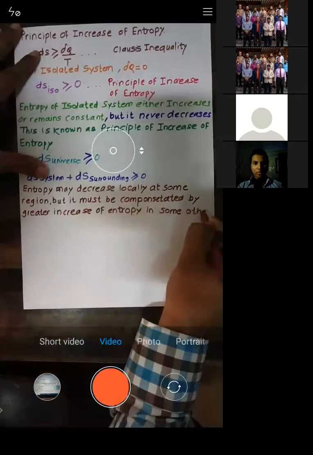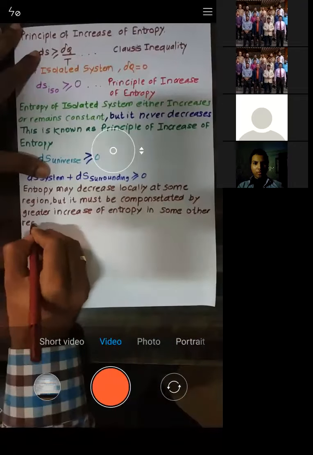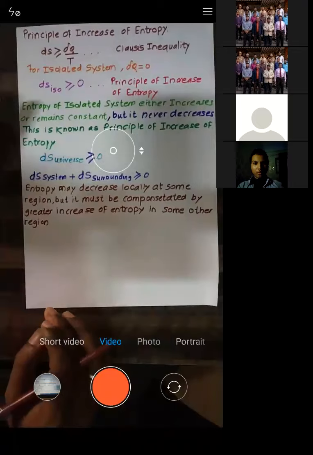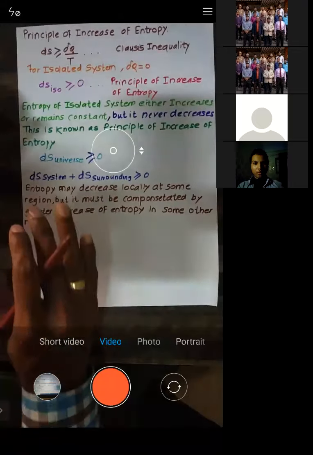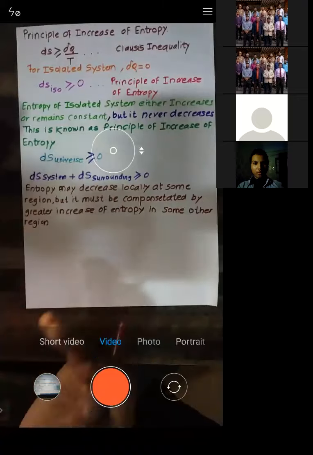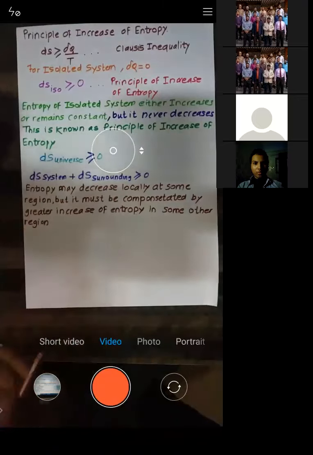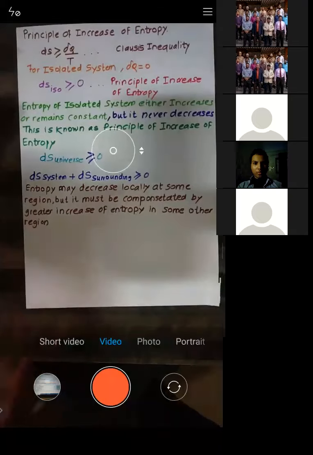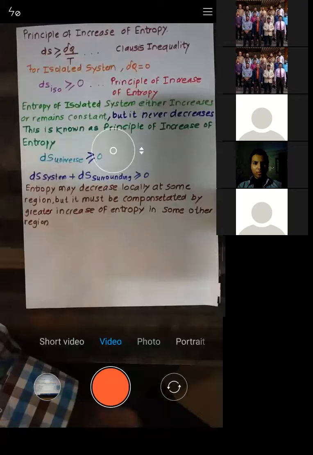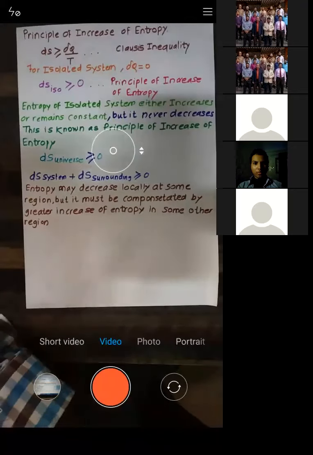Try to understand, this is very important. It may happen that entropy decreases at some point, but in order to compensate that decrease, the entropy will increase by a greater amount at some other point.